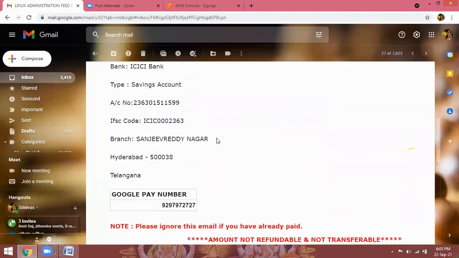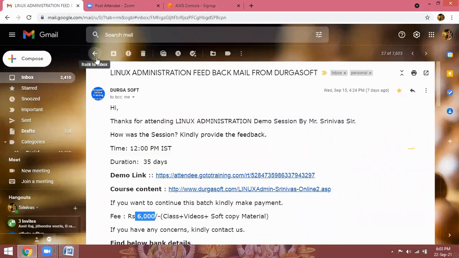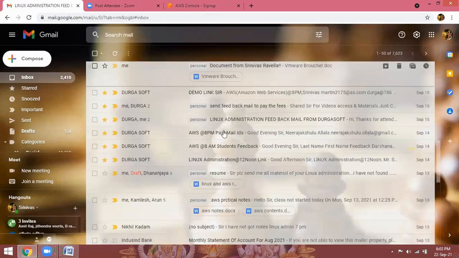You can send a paid image copy to them. They will send a receipt copy to you. Okay.